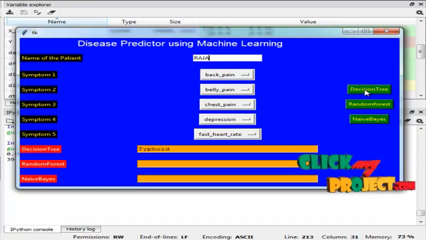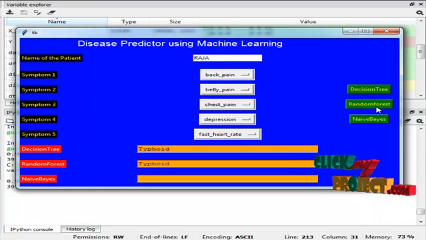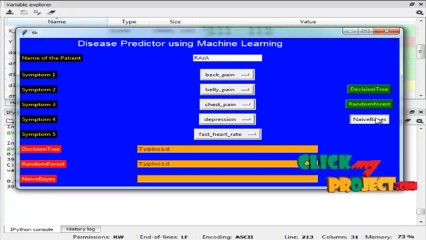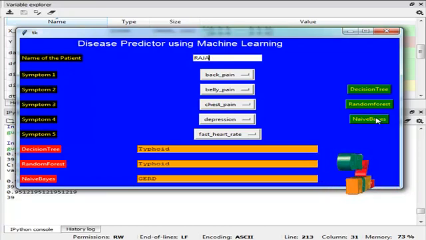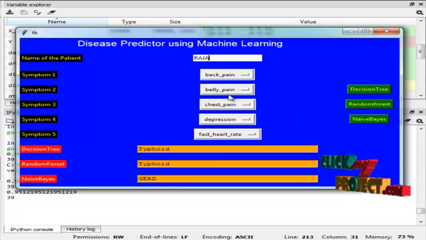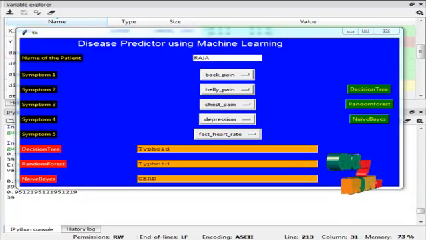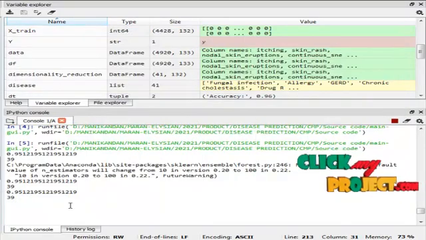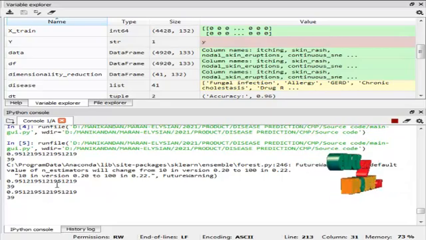The decision tree algorithm shows thyroid disease, and the random forest algorithm also shows thyroid disease, and the naive Bayes algorithm shows GERD disease. These are our algorithms' predictions of the disease based on our symptoms. This is our console result based on the classification.